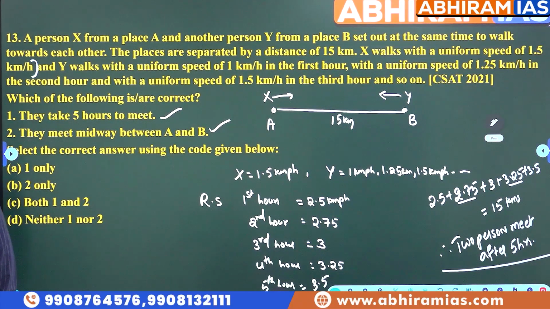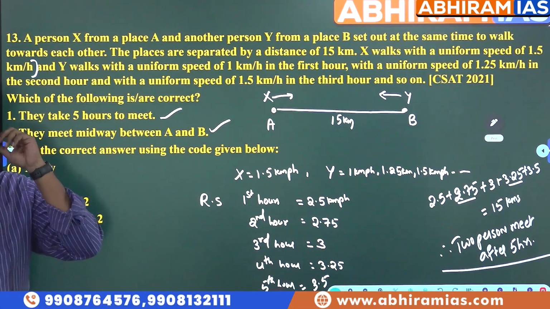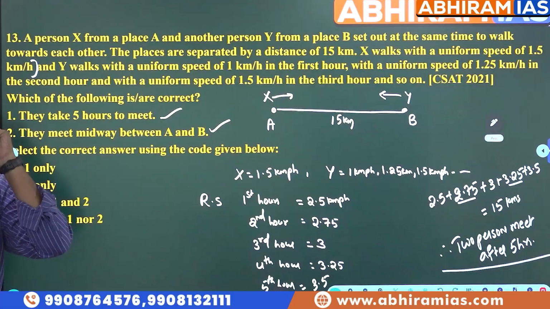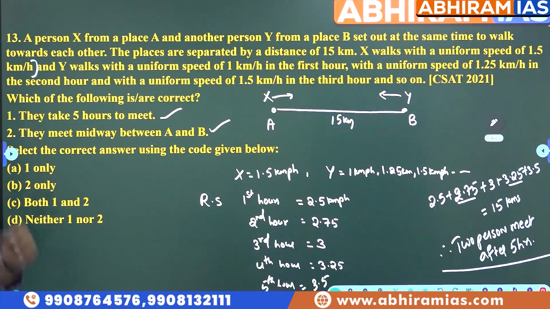That is equal to what? 7.5 kilometers. They meet at the midpoint. Yes, 7.5 kilometers is the midpoint of 15. So both X and Y will meet at the midpoint.